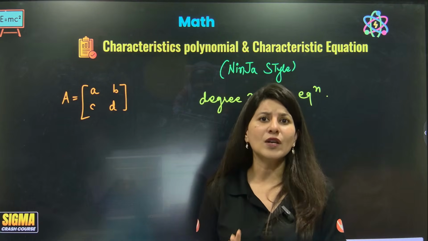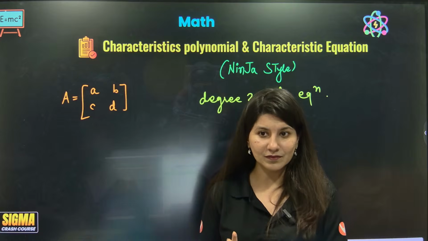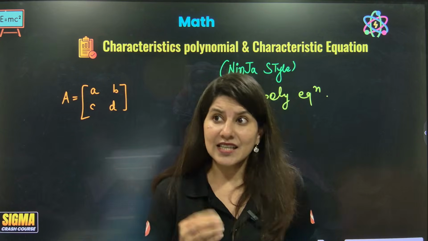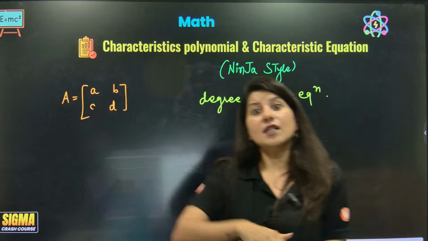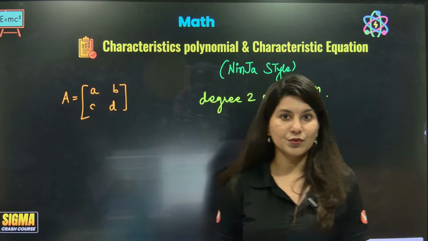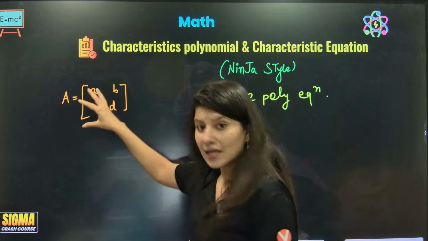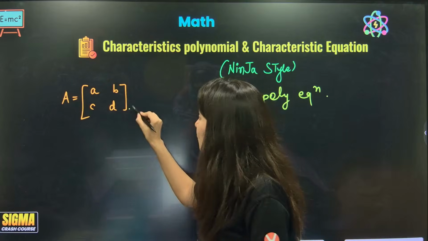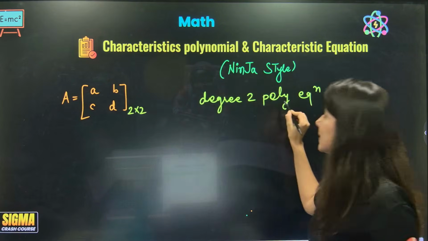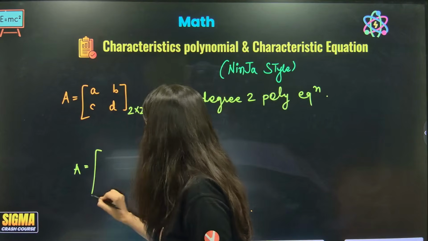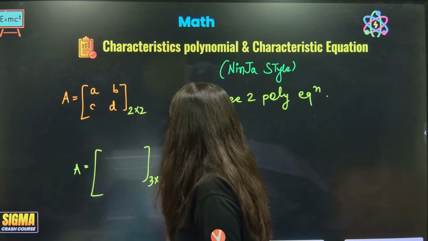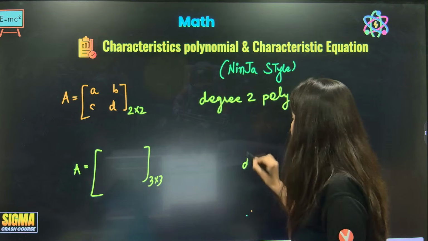Let me be very honest and straightforward over here, in such a way that it is easily understandable for you also. A matrix which is a 2 cross 2 matrix is directly associated with a degree 2 polynomial, and if it is 3 cross 3, it will be associated with a degree 3 polynomial.